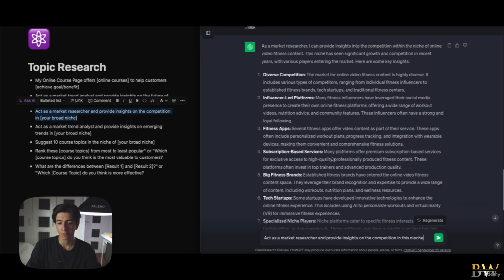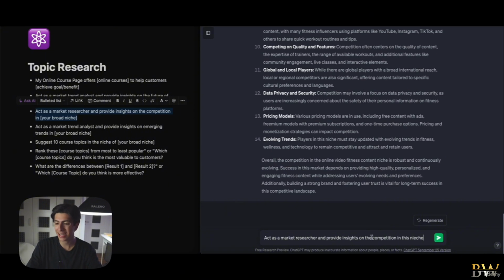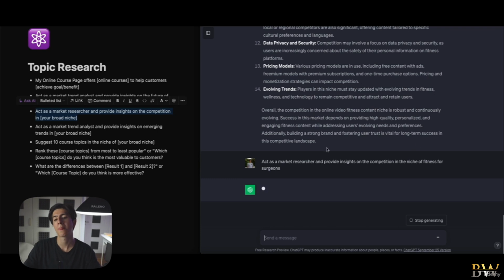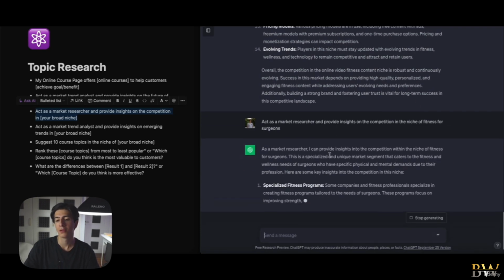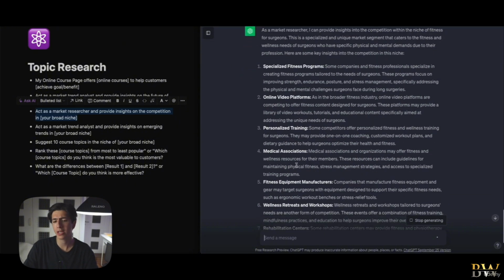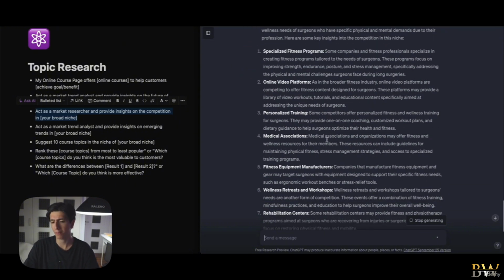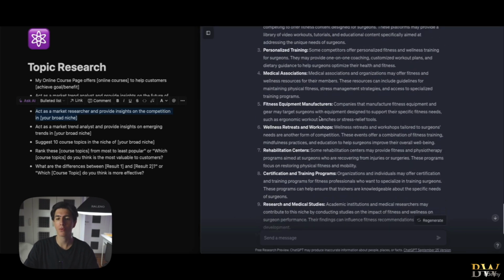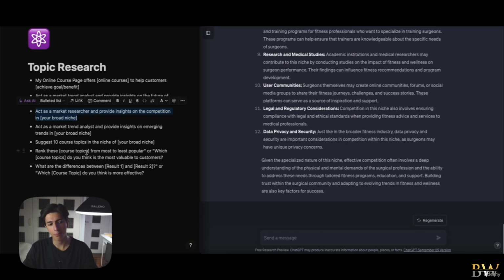Act as a market researcher and provide insights on the competition in the niche of fitness for surgeons. Let's see what comes up. So we got, again, specialized fitness programs, online video platforms, personalized training, medical associations, fitness equipment manufacturers. So again, similar results. We're going to move on with the next prompt.